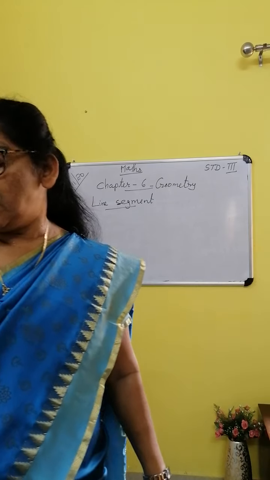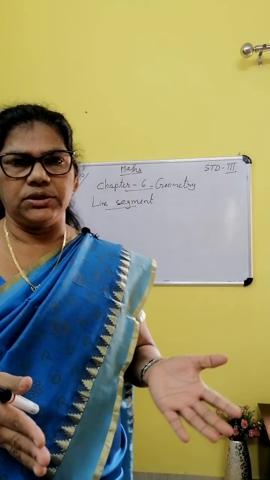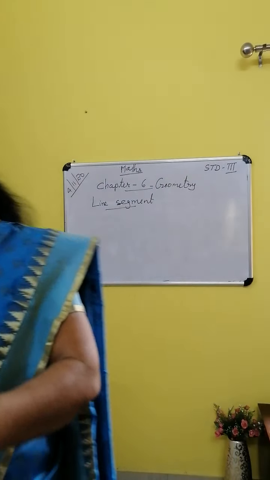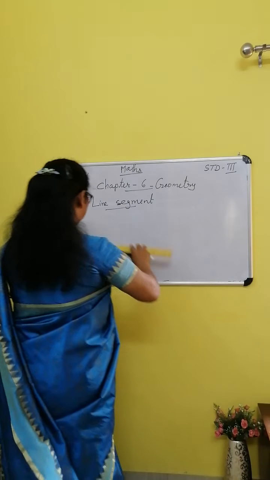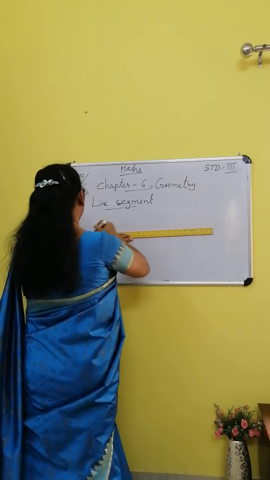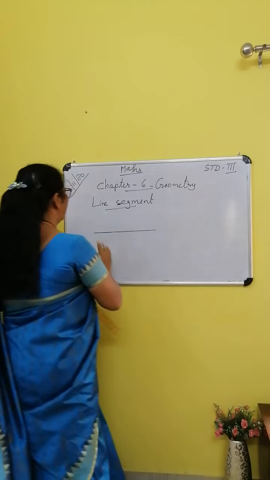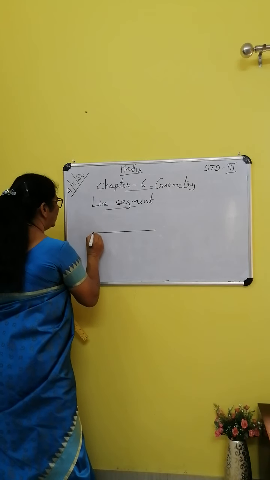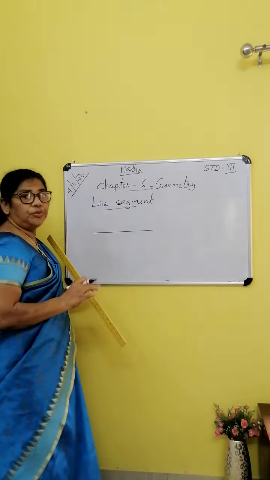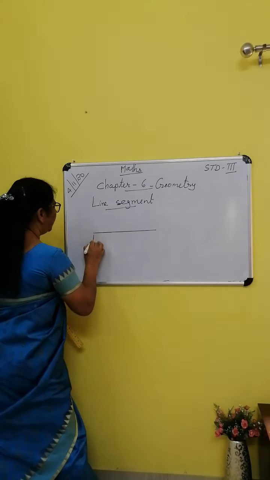It is the shortest distance between 2 points, A and B. Let us draw a line segment. It has 2 end points. Don't put arrow mark. If you put arrow mark, that is not a line segment. You can name it PQ.